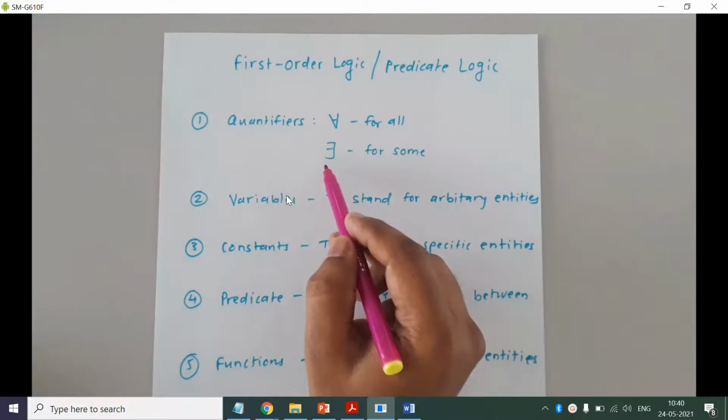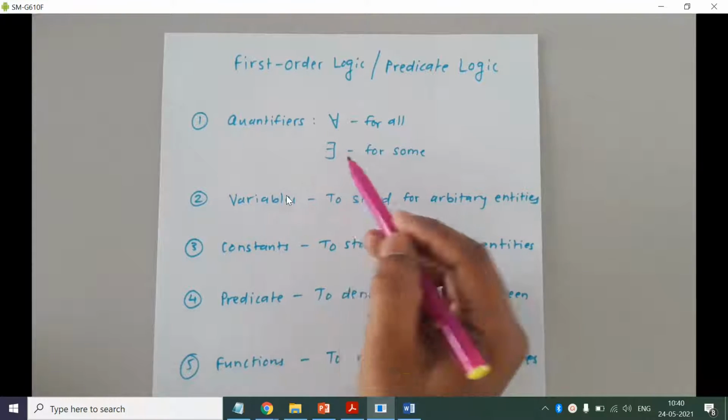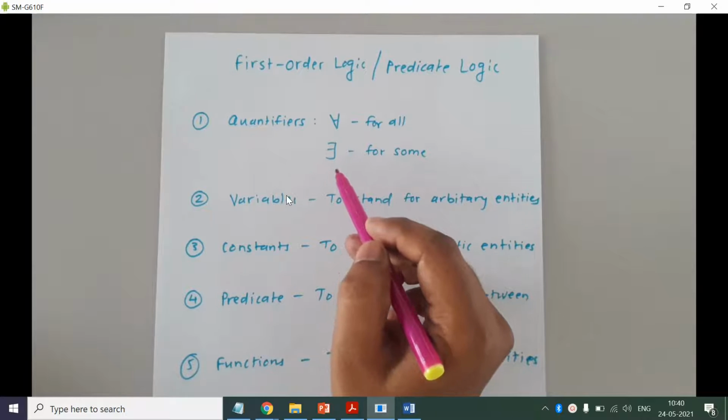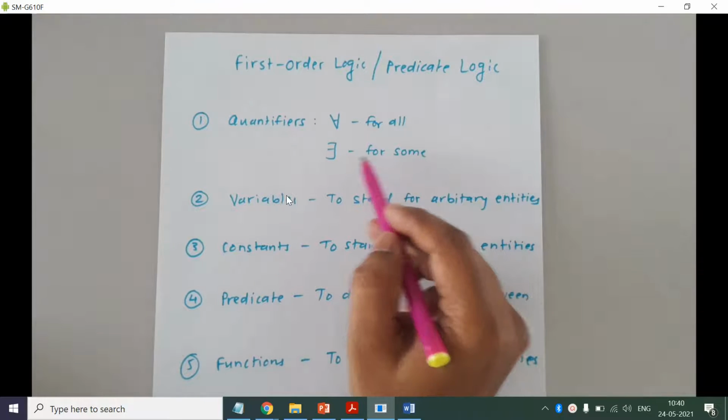And then we have the existential quantifier represented by the inverted E. It says it is true for at least one. Okay, there exist some entities which are true. So that is used for some.